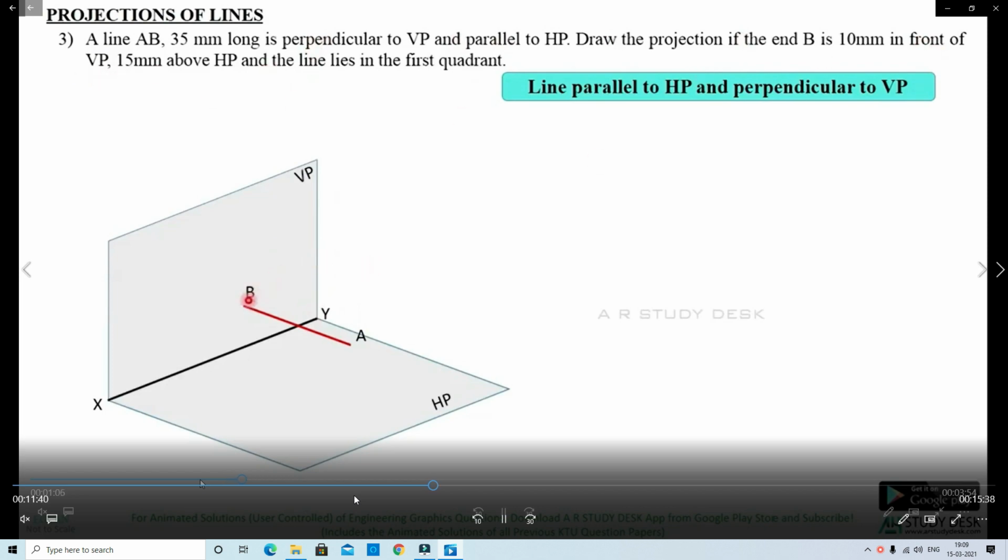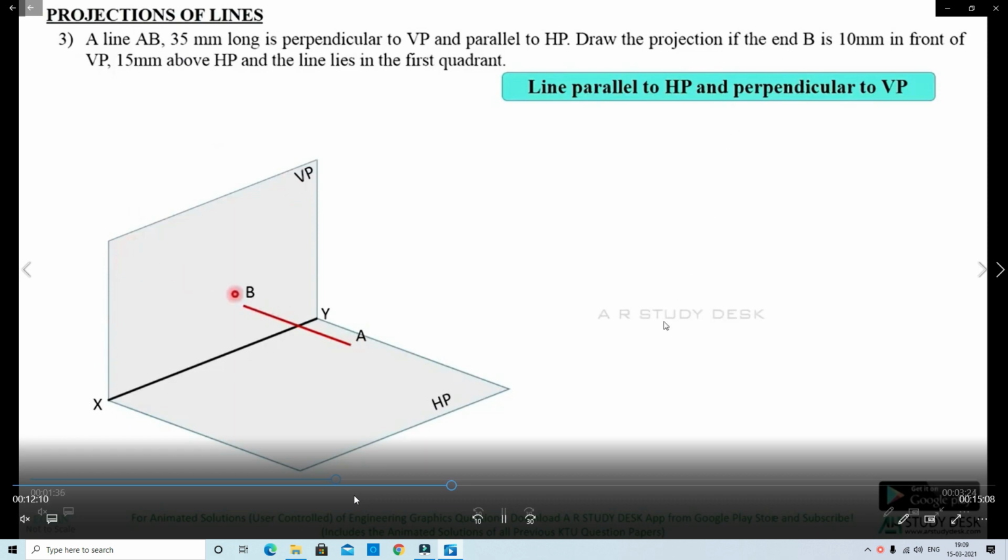This is the second case, the position perpendicular to VP and parallel to HP. A line AB, 35 mm long, is perpendicular to VP and parallel to HP. Draw the projections if the end B is 10 mm in front of VP and 15 mm above HP. The line is in the first quadrant. Here we draw the reference line first.